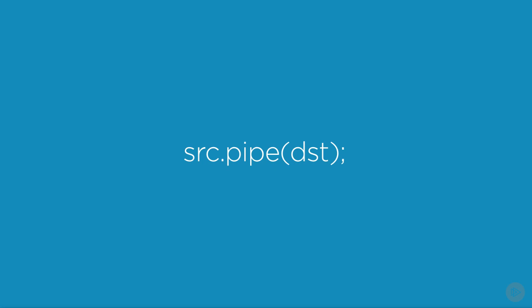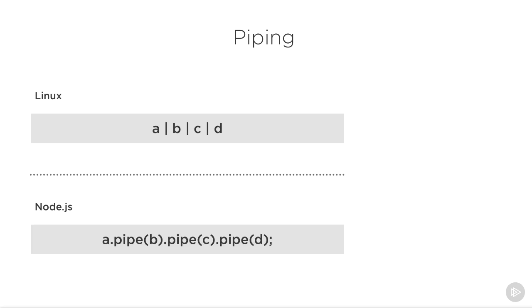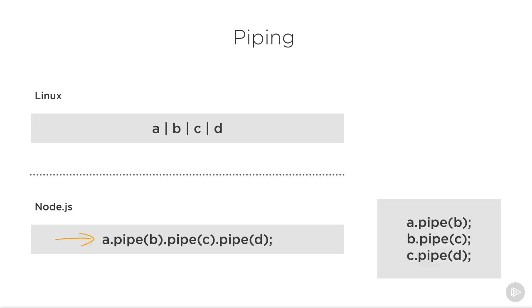In fact, if we're piping into a duplex stream, we can chain pipe calls, just like we do in Linux. A pipe into B, pipe into C, and then pipe into D, given that B and C are both duplex streams. This line is equivalent to A.pipe(B), then B.pipe(C), then C.pipe(D). It's generally recommended to either use pipe or events, but avoid mixing them. And usually when you're using pipe, you don't need to use events. But if you need to consume the streams in more custom ways, then events would be the way to go.